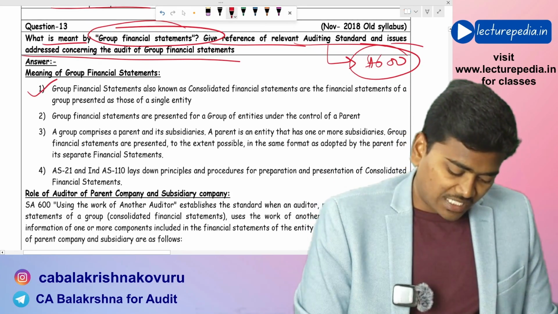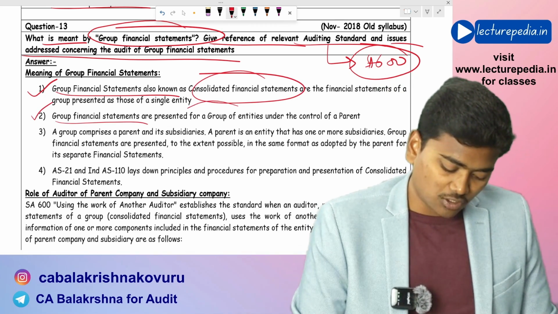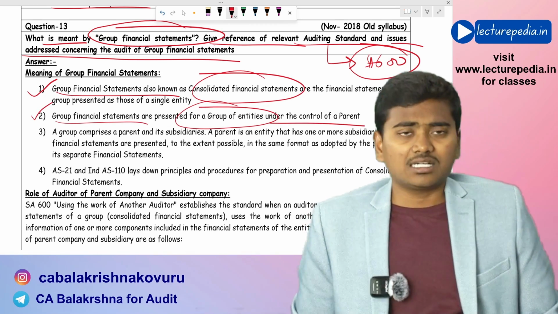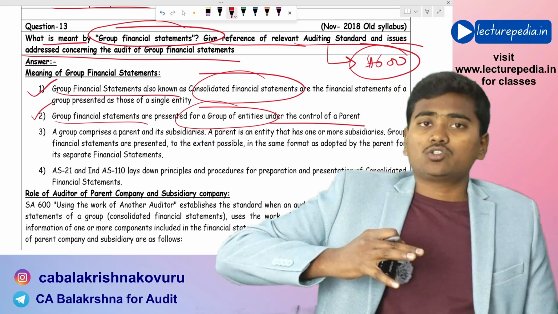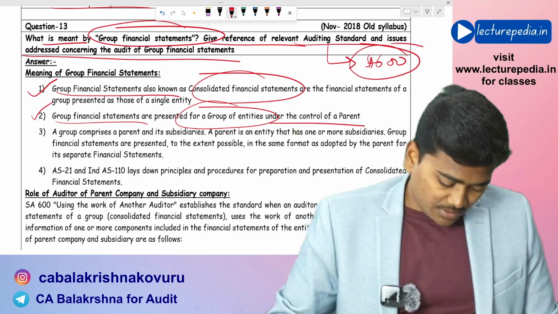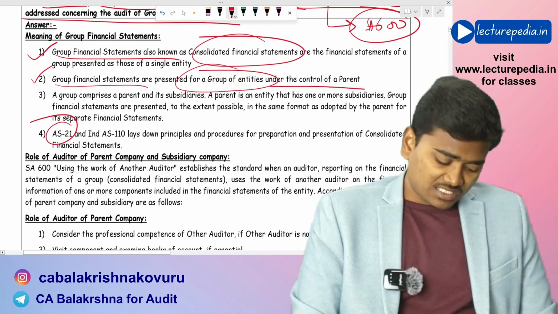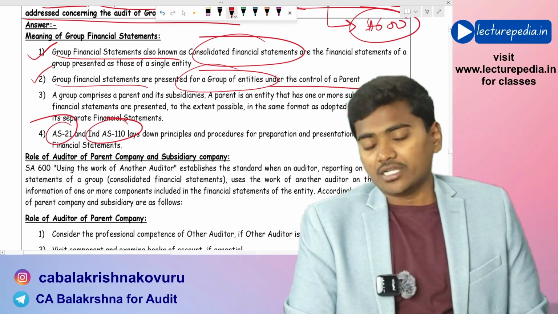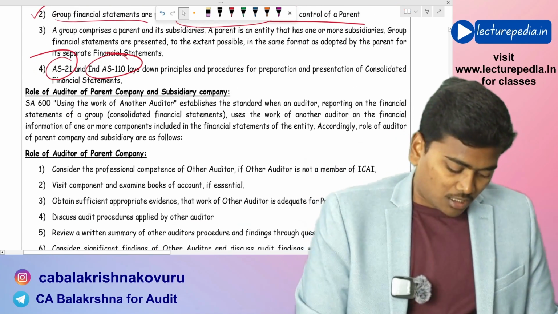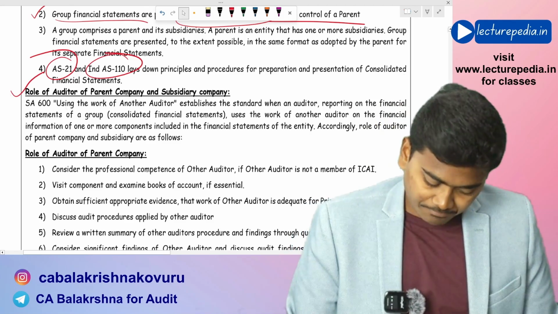First of all, group financial statements, also known as consolidated financial statements, are presented for group entities under the control of parent. That is, in the consolidated financial statements, you will include the financials of parent as well as of subsidiaries. And the respective standards are AS 21 as per accounting standards and Ind AS 110 as per Indian accounting standards. Coming to the standard SA 600, using the work of other auditor.